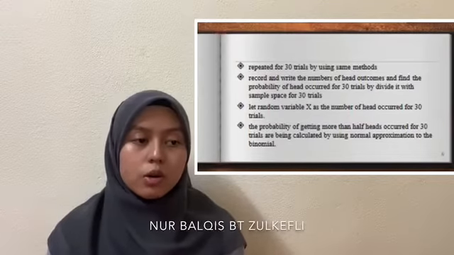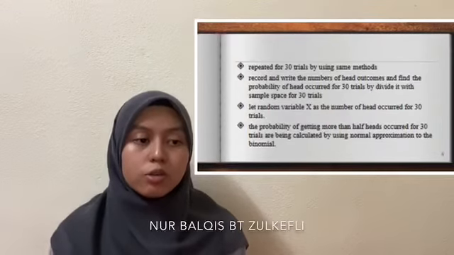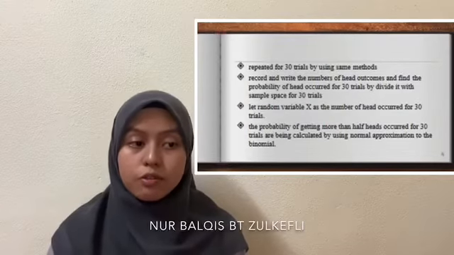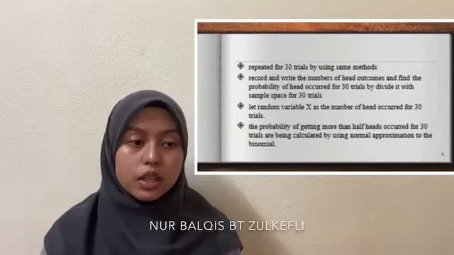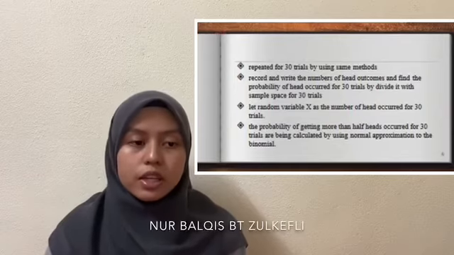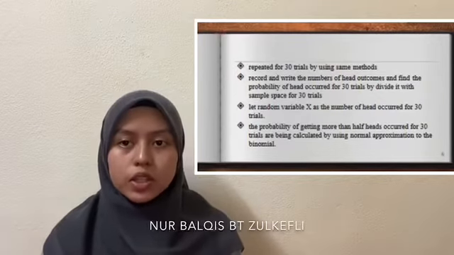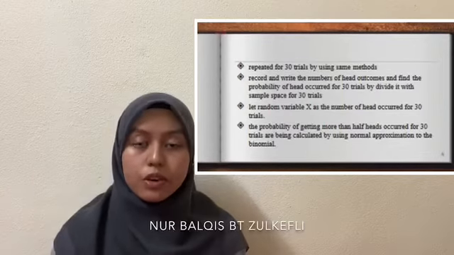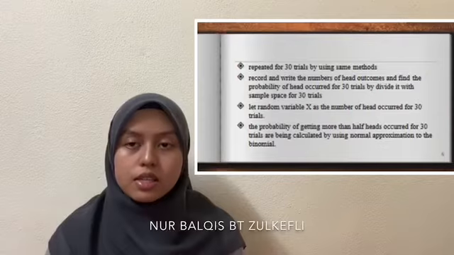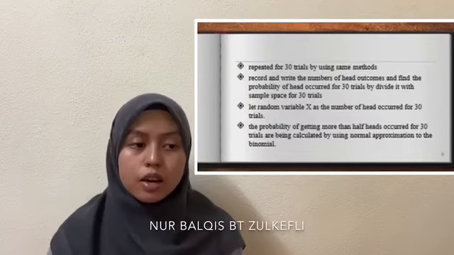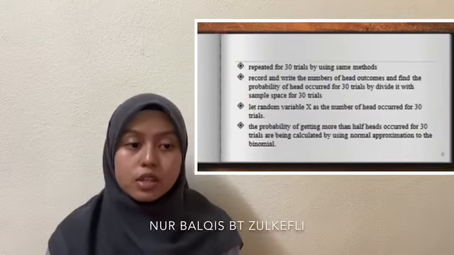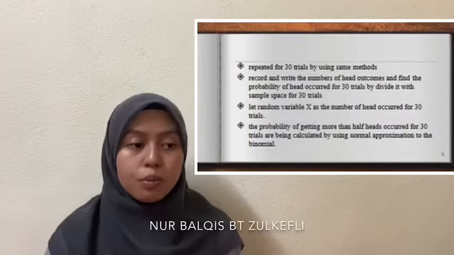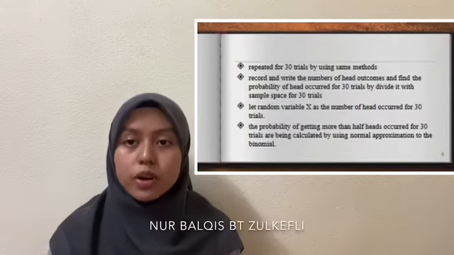Next, record the outcomes and write them down. Then record and write the number of hit outcomes and find the probability of hits occurring for 30 trials by dividing it by the sample space for 30 trials. After that, let random variable X be the number of hits occurring in 30 trials. Lastly, the probability of getting more than half hits in 30 trials is calculated by using normal approximation to the binomial.